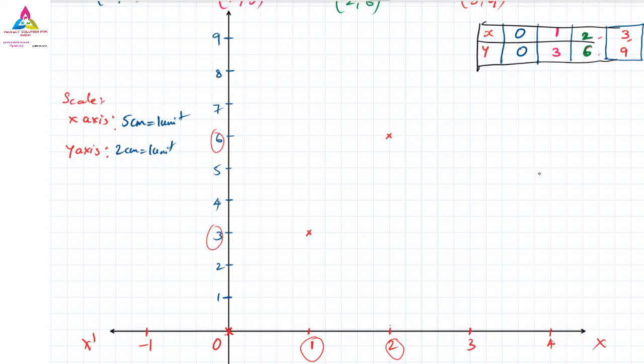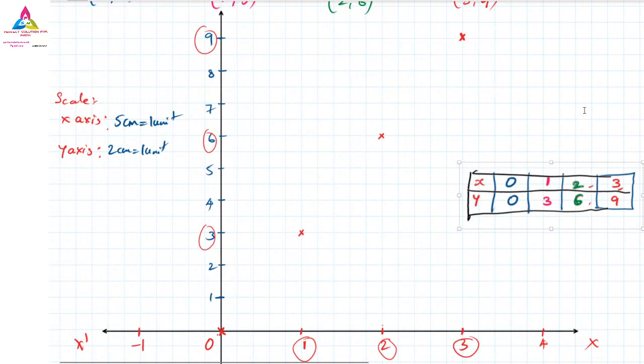Okay, now it is better. So 3 is over here and 9 is over here, and both of them will meet here. Okay, this is a point. So this is the point where they are going to meet. Okay, so now we have to join this.